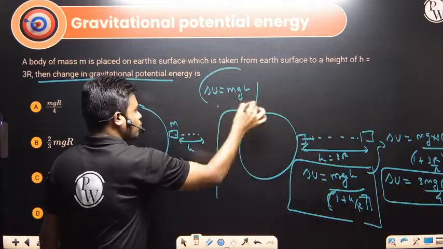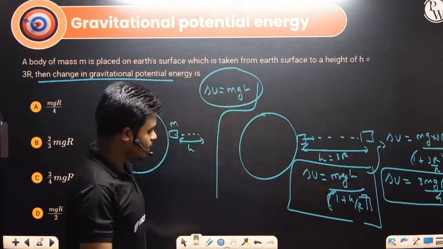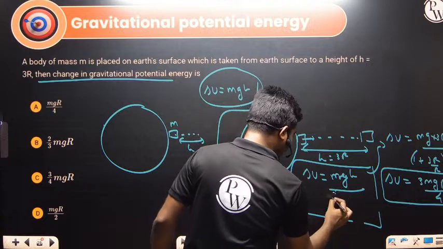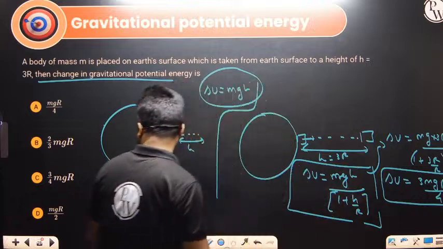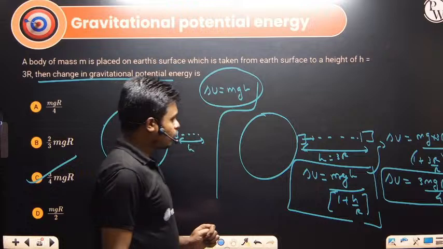This is the formula that we have to use over here. Up to here you already know; you can note this down: mgh divided by 1 plus h by r, when it's taken to some height h. That's it. So the answer here will be 3 by 4 mgr. I hope this is clear to everyone.